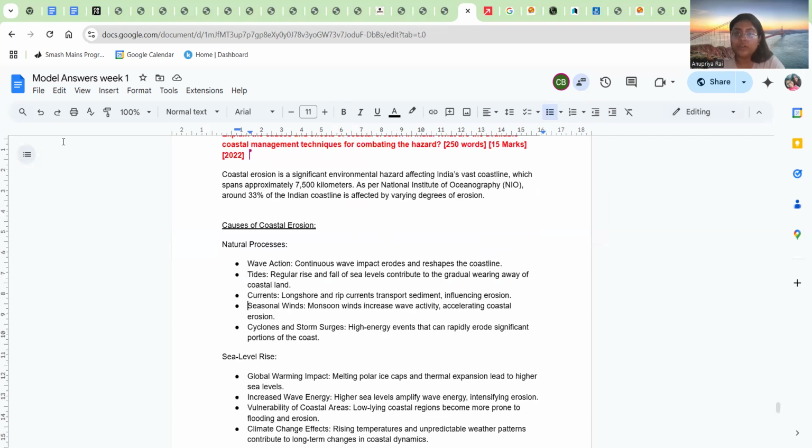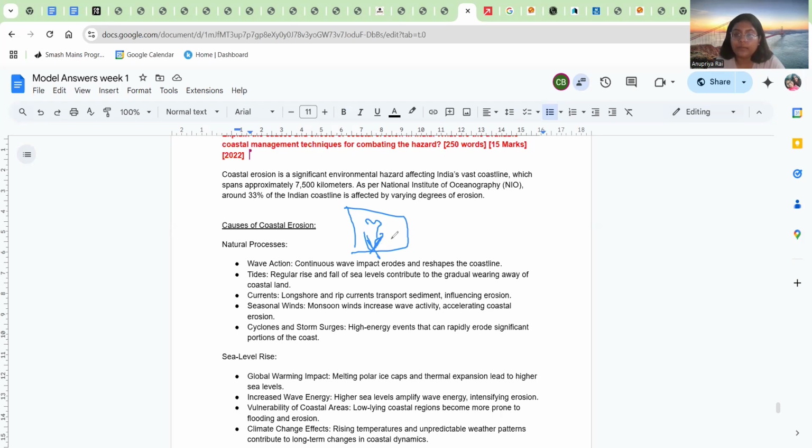Again, here you can make a diagram. And what will be your diagram? You can actually draw two diagrams here. First, you will draw a map of India, and you will outline the coastline and how certain parts of the coastline are very vulnerable to coastal erosion, particularly this Andhra Pradesh part, etc. You'll talk about it.